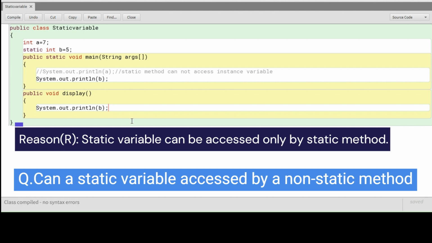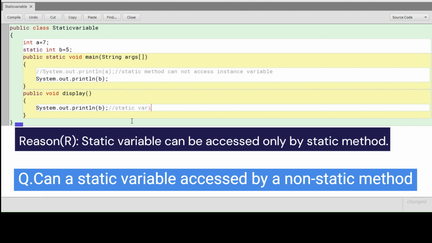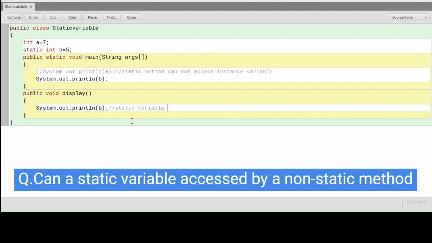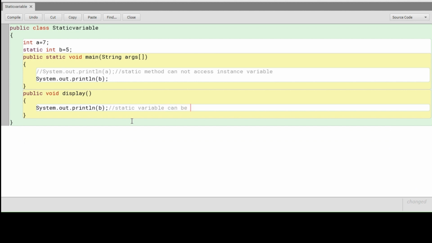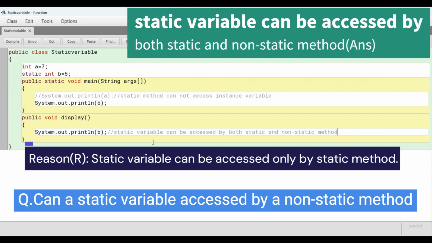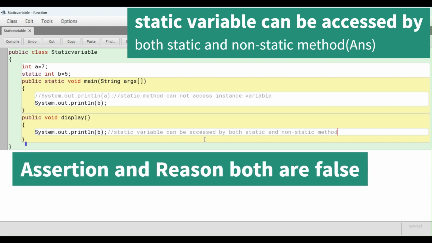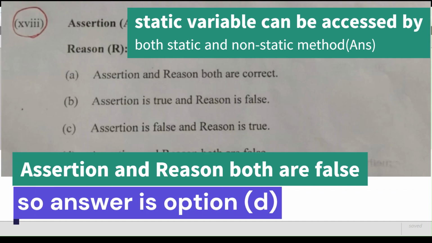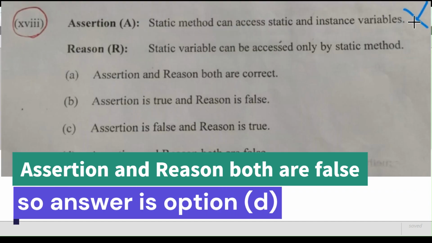So a static variable can be accessed by both static and non-static methods. So the reason is false and the assertion is also false. So your answer is D: assertion and reason both are false. Okay.